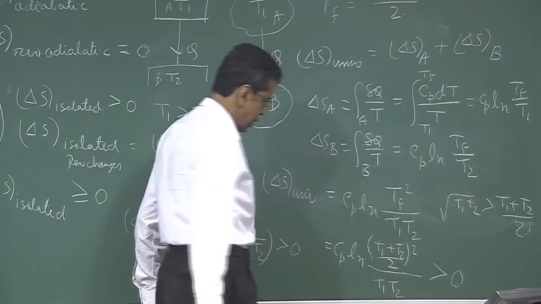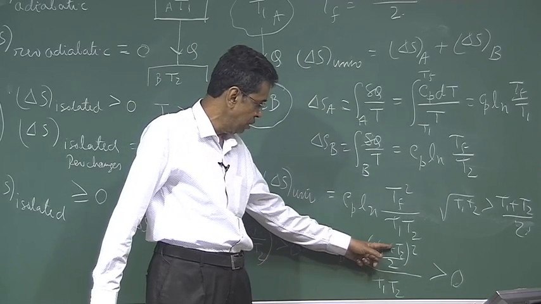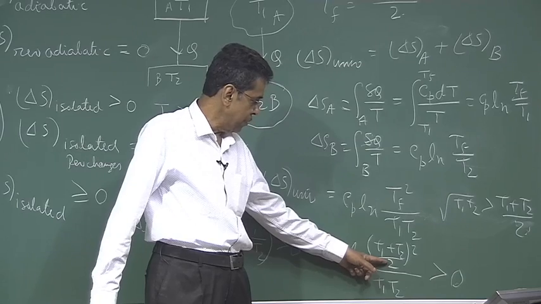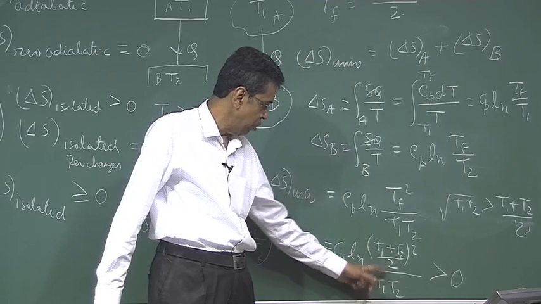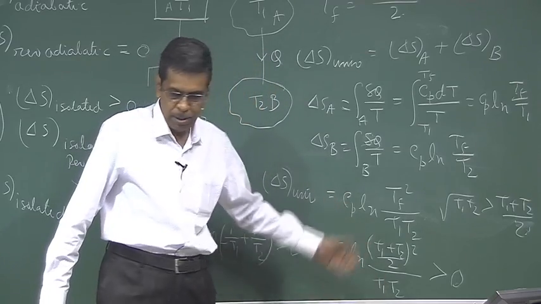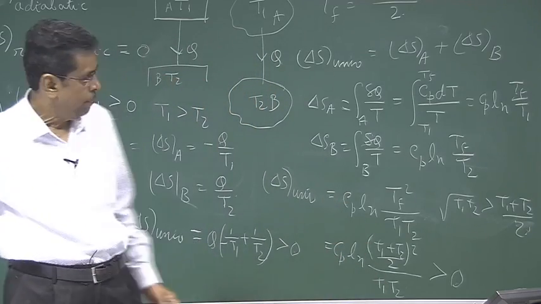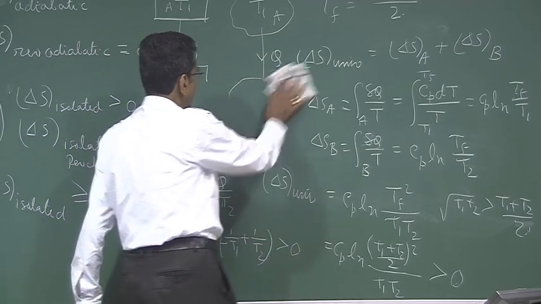Since the arithmetic mean is greater than the geometric mean, that is T1 plus T2 by 2 is always greater than root over T1 T2, or this whole square is greater than T1 T2. We can prove, simple school level algebra, so that entropy change is greater than 0 for a finite body.